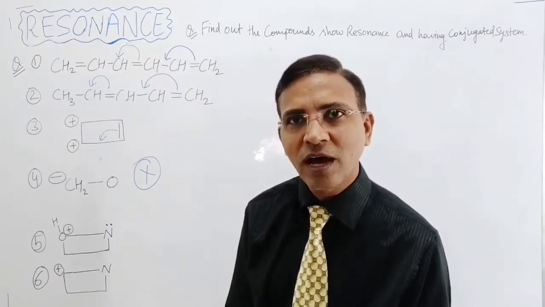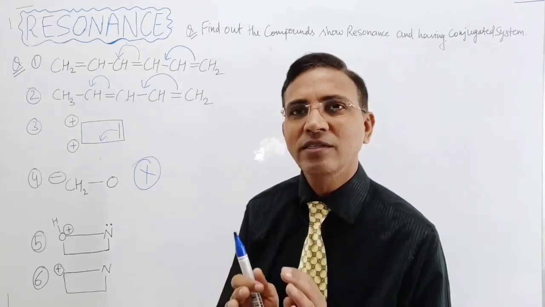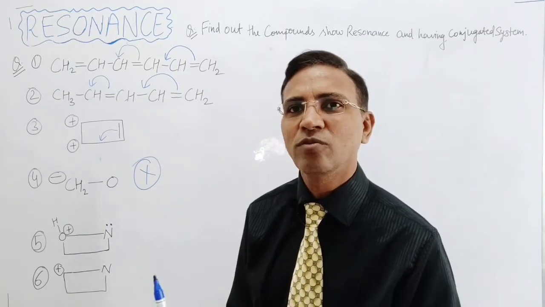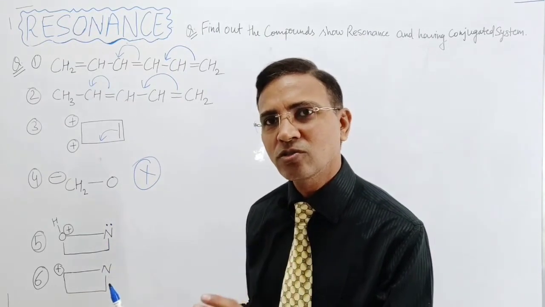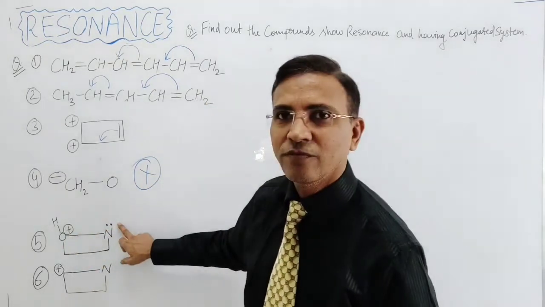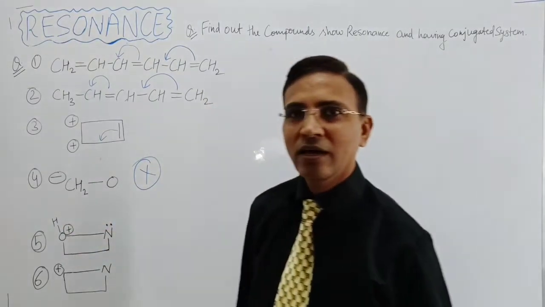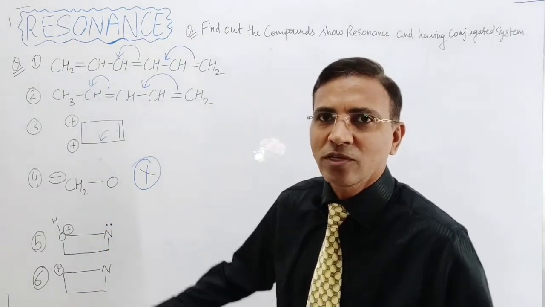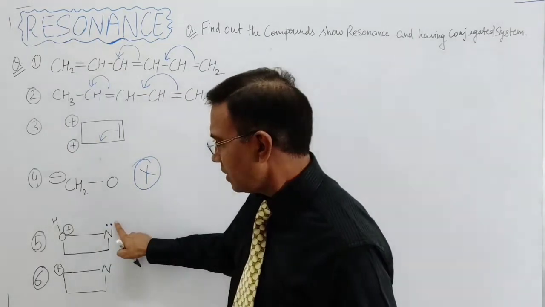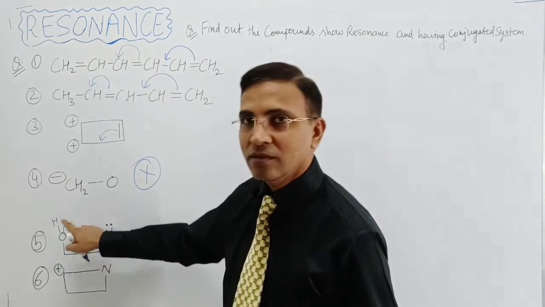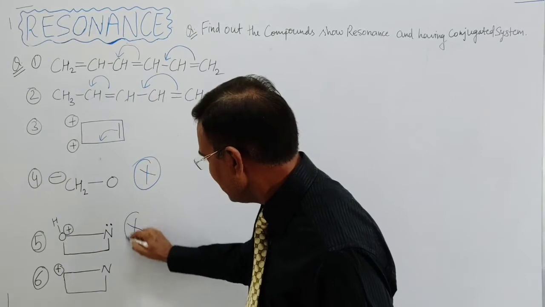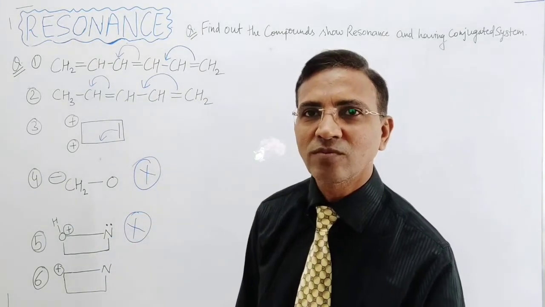So all p orbitals are fully filled and it doesn't have any empty d orbital because it belongs to the second period, right? So it can't accept the lone pair of electrons present on the nitrogen atom into its own empty orbital, because an empty orbital is not present. So the conjugation is not there. Double bond, lone pair, sigma bond, neither has any kind of empty orbital. So conjugation is not there in this and the resonance will not take place at all.